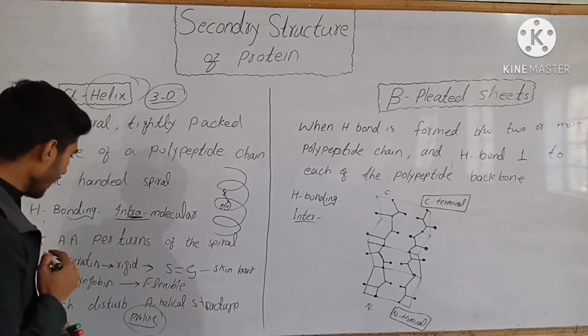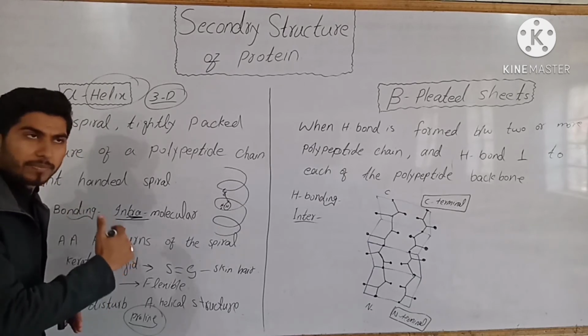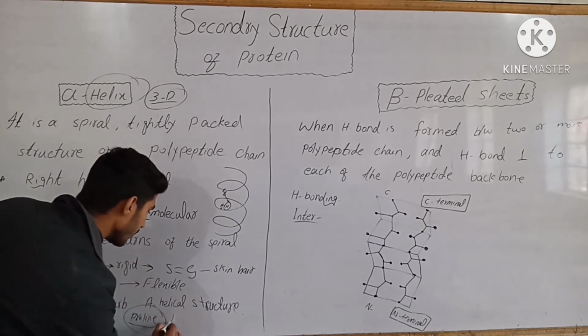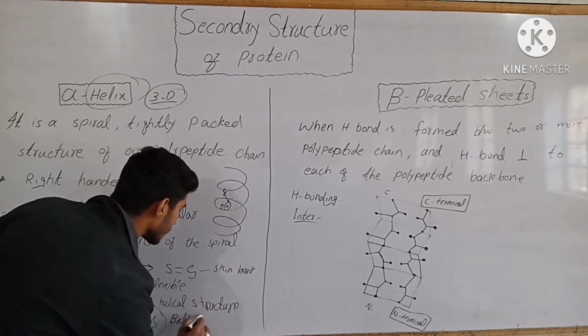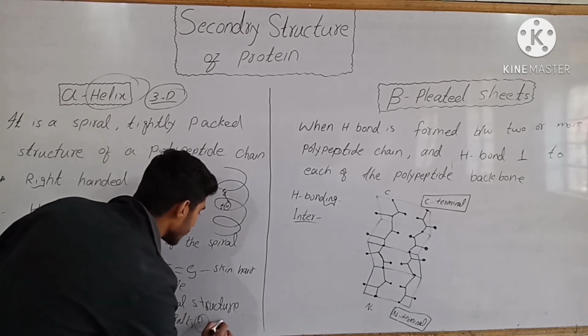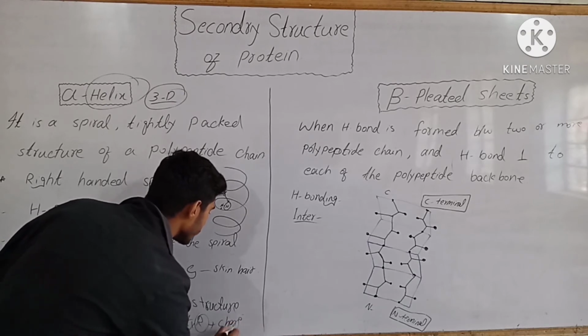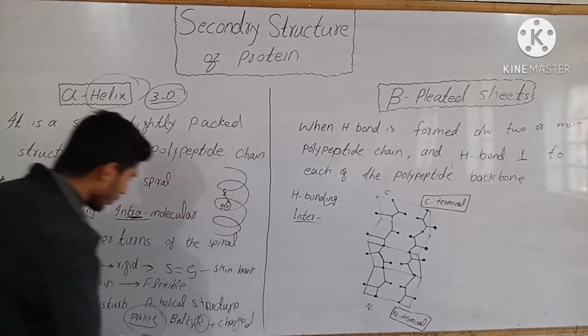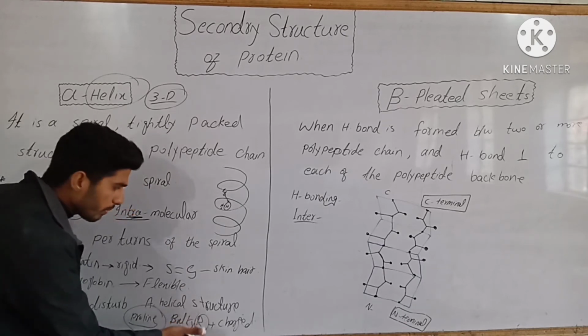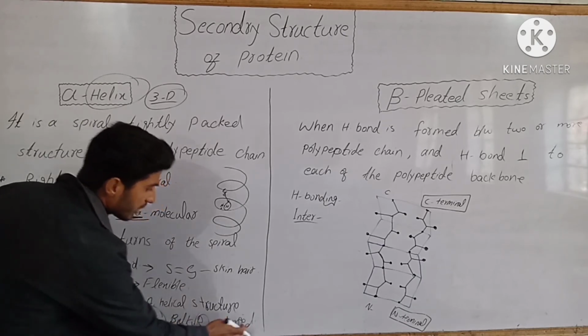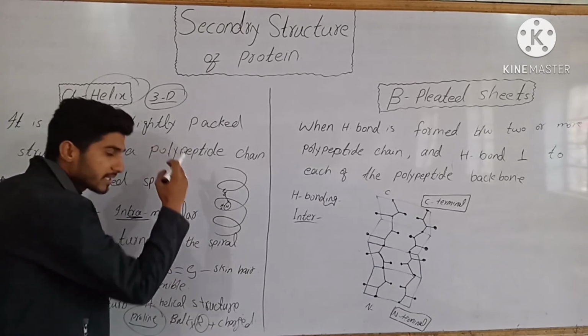Also, bulky amino acids which contain a large R group, plus charged amino acids. So proline, bulky amino acids and charged amino acids disturb the alpha helical structure.